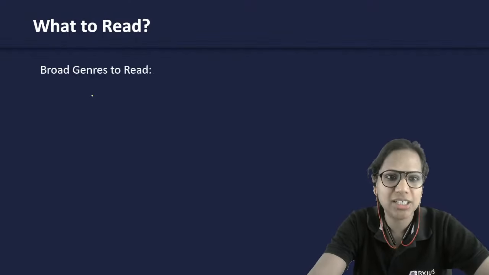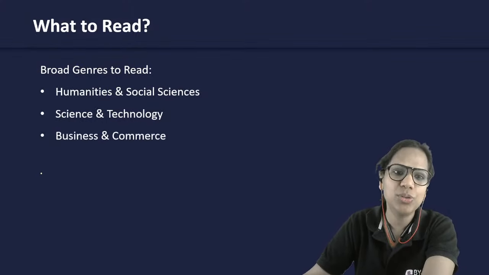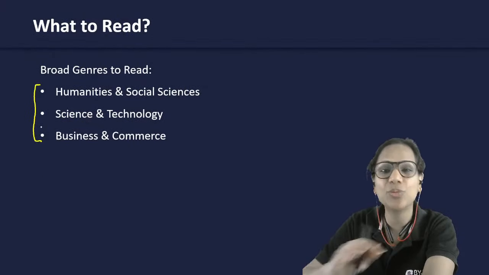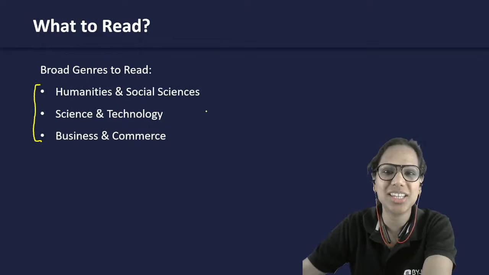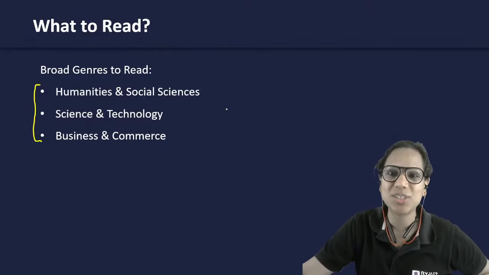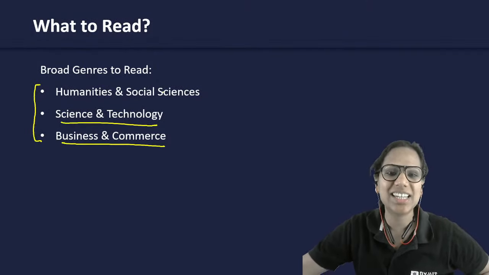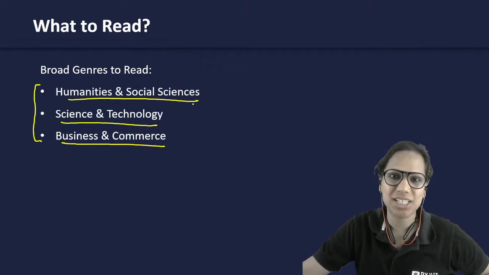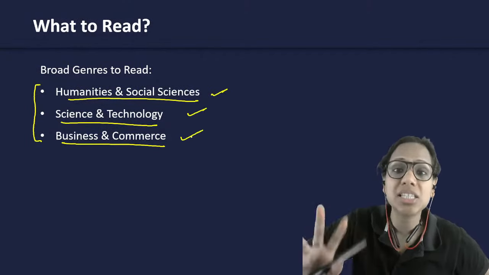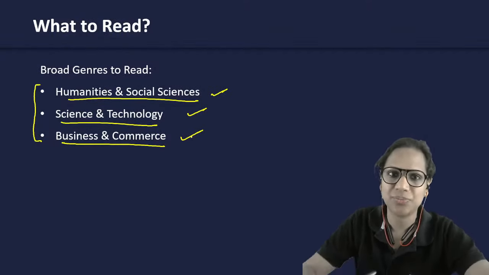From where should I read? Let's address that. So the broad genres, as I told you, these are the broad genres that you should cover. And in this, I've covered quite a few things. It looks like these are just three genres. If you notice carefully, these are the three major streams that are available in schools: business and commerce, business and economics, science and technology, and humanities and social sciences, right? So you have to not become masters of all these genres, but you have to become familiar with all these three genres, right?